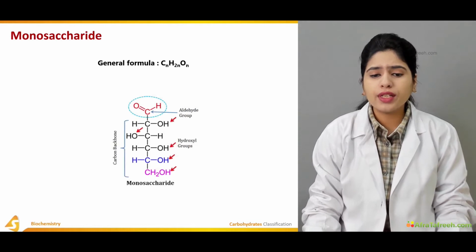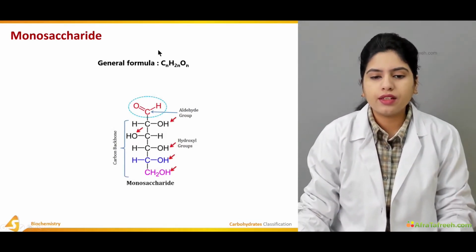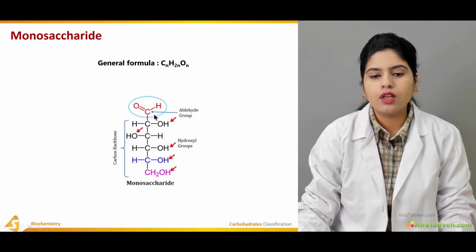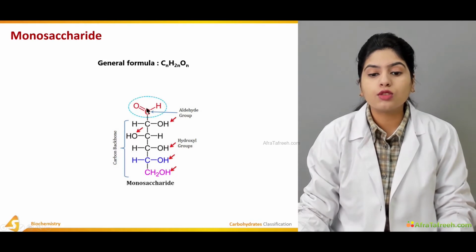A very common example of the monosaccharide is glucose. Here you can see the structure of the glucose. These are the hydroxyl groups that are attached to the carbon atoms. This is basically the carbon backbone, and at the end of this glucose, this is the aldehyde group. Because of the presence of this aldehyde group, this glucose or monosaccharide is known as an aldo sugar.